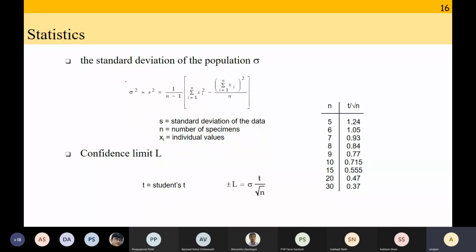So you have to rely on that sort of statistics also. These statistics are usually inbuilt in most software that you are going to use, whether you use MATLAB or Excel or whatever. There are inbuilt functions for calculating standard deviation, confidence limits, etc. But all of this will become more and more important as you go from isotropic to orthotropic to anisotropic materials.